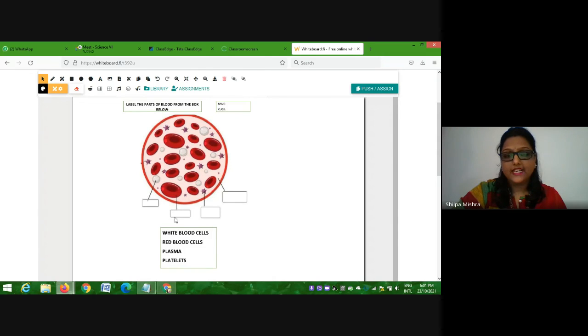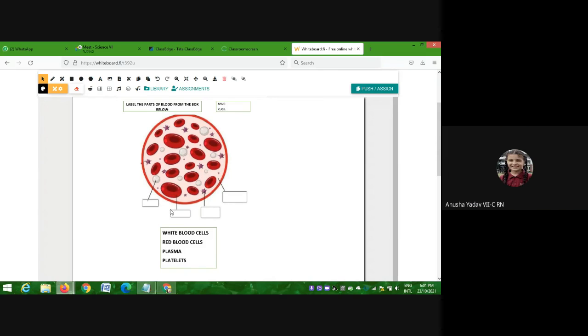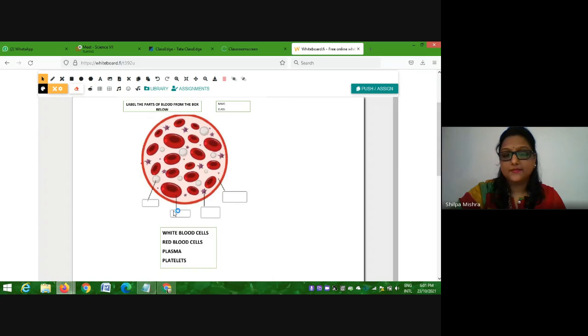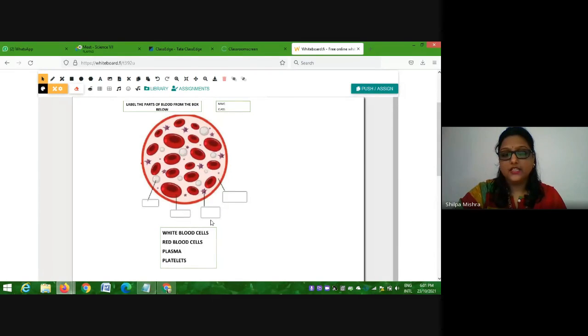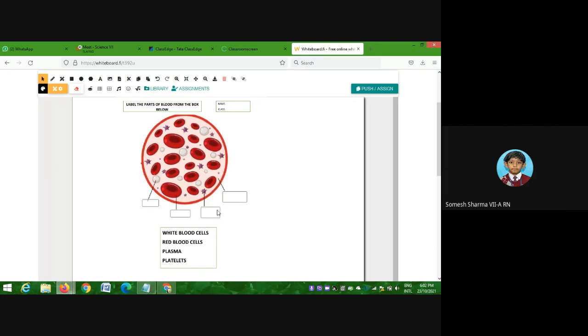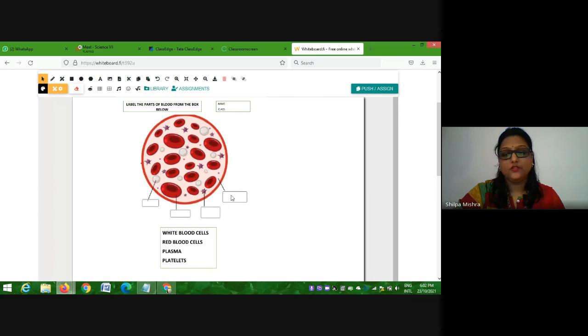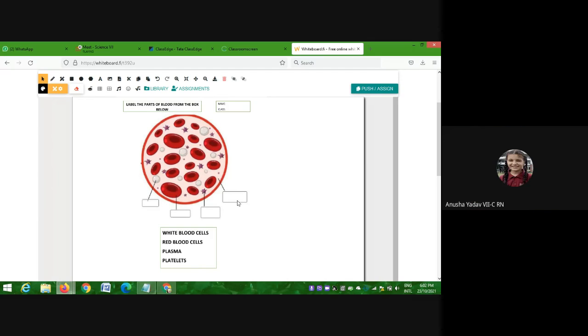What will you fill here in the second one? Red blood cells. Other name for red blood cells? Erythrocytes. Very good. Third one, what will you fill? Platelets. Helping in clotting of blood. And the fourth one is plasma. All right, very good.